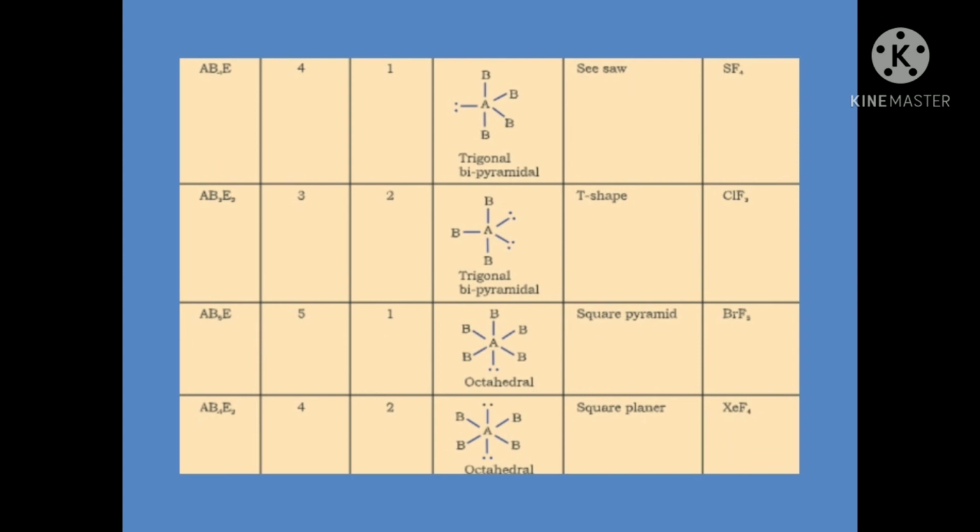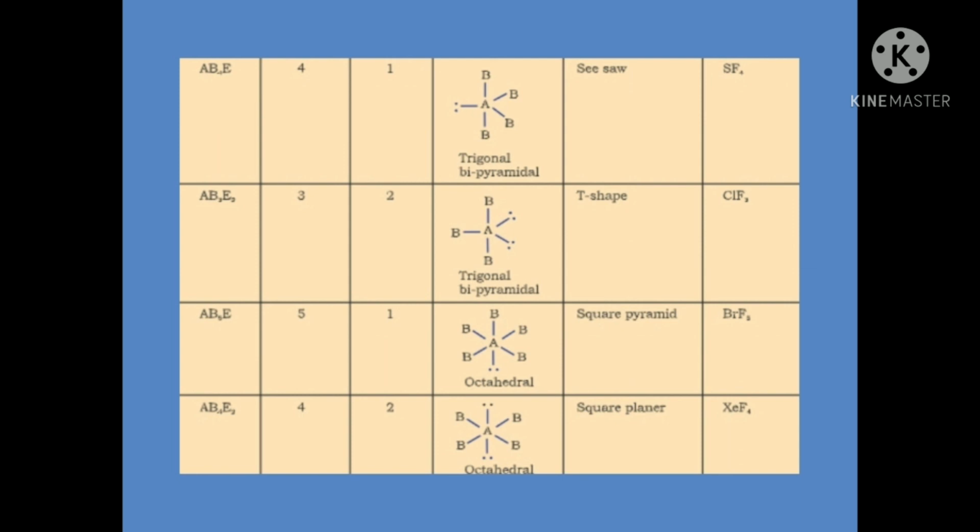The next is AB5E, that is 5 bond pairs and 1 lone pair. In this, the total is 6 pairs. So you can see B again represents the bond pair, and there is a pair of electrons which represents the lone pair. This kind of shape is known as square pyramidal, and the geometry is octahedral.